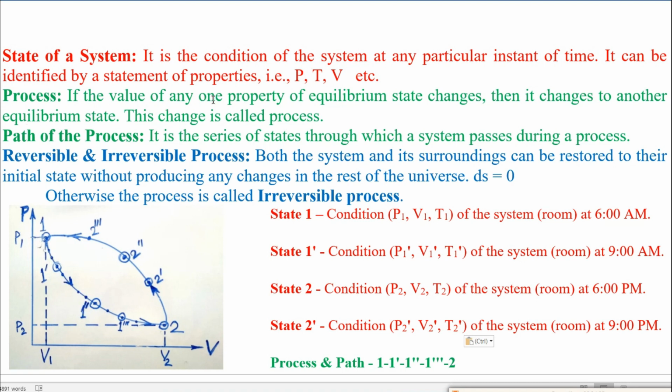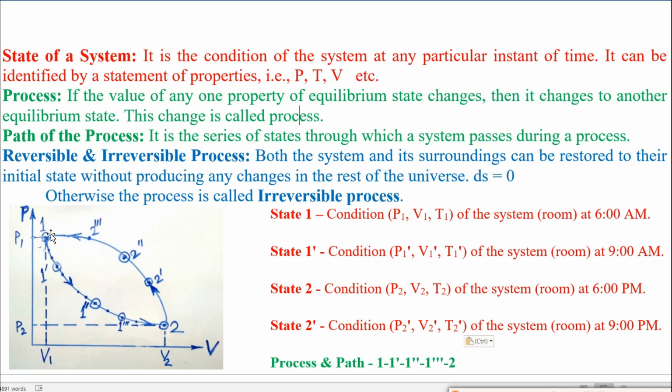So if the value of any one property of an equilibrium state changes, then it changes to another equilibrium state, like 1 to 1 dash, 1 dash to 1 double dash, 1 double dash to 1 triple dash, etc. This change is called process.